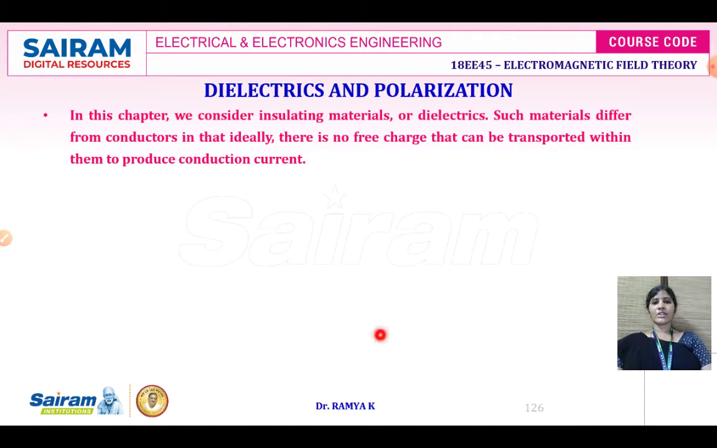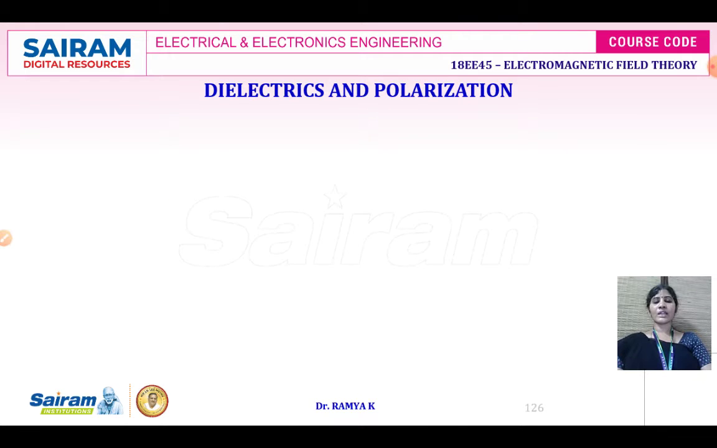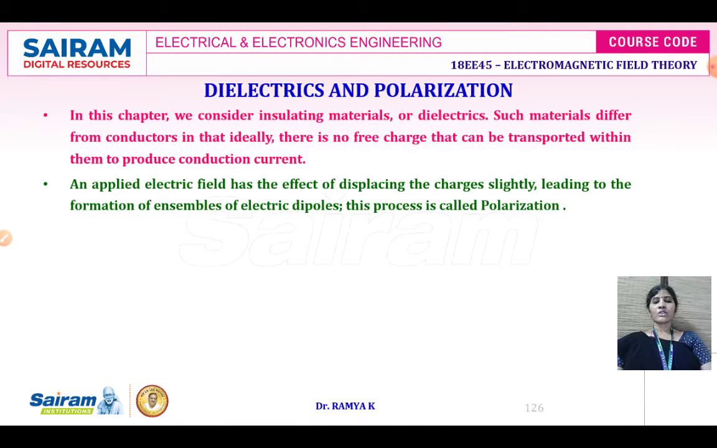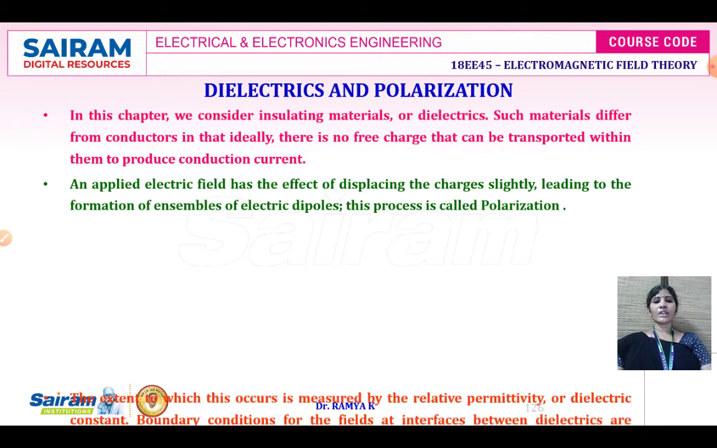Dielectrics and polarization. So in this complete chapter we will consider the insulating materials as dielectric. Such materials will differ from conductor in that ideally there won't be any free charges that could be transported within them to produce the current conduction. So there won't be any current conduction because of the dielectric material. Therefore, an applied electric field has the effect of displacing the charges slightly, leading to the formation of an ensemble of electric dipoles. This process is called polarization.